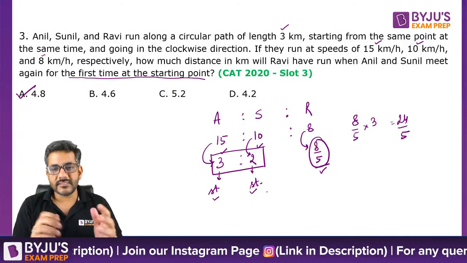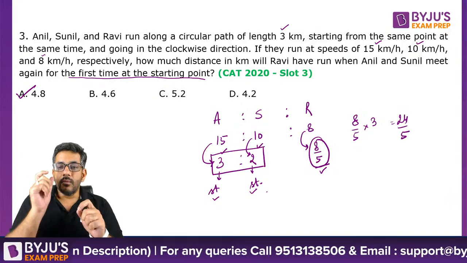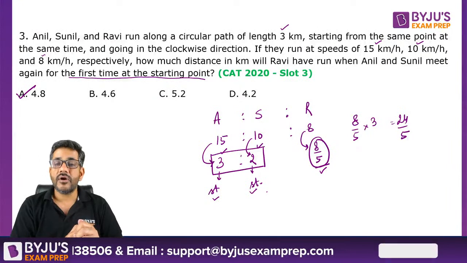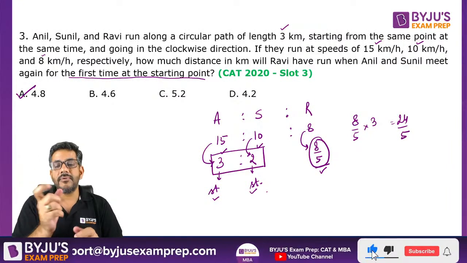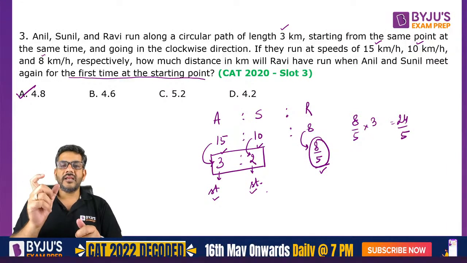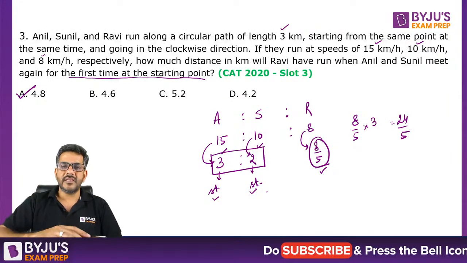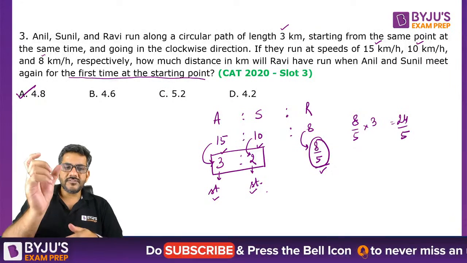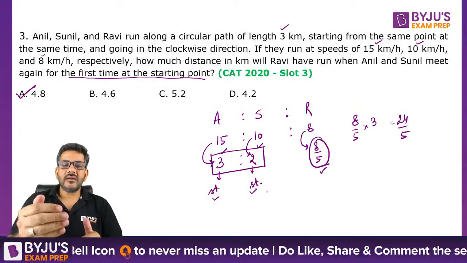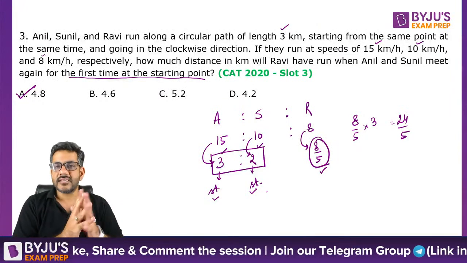Let me explain once more, as Vicky says. First of all, when would two people meet at the starting point again? Two people meet at the starting point when they have both completed an integral number of rounds for the first time. We saw Anil and Sunil, the ratio of their speeds is 15 and 10. So when Anil completes 15 rounds, Sunil completes 10 rounds. Just find the lowest possible ratio, that is 3 to 2, which tells you when Anil completed 3 rounds, Sunil completed 2 rounds, and this is the first time they reached the starting point.